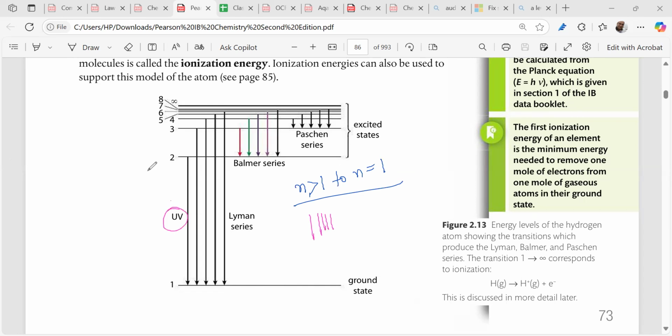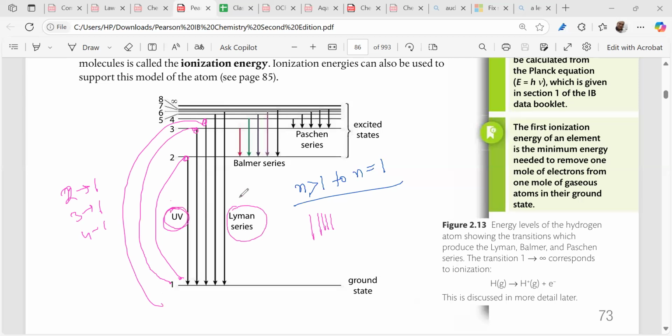Can you tell me the jumps? Which are the jumps? 2 to 1, 3 to 1, 4 to 1. Can you see this? 2 to 1, 3 to 1. Understood? 4 to 1, 5 to 1, 6 to 1. These are observed in the ultraviolet region by the scientist Lyman. This is called the Lyman series.